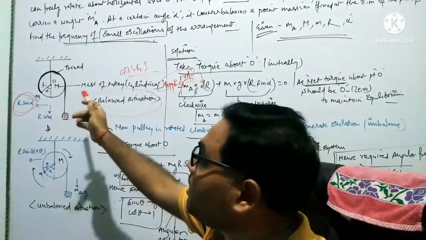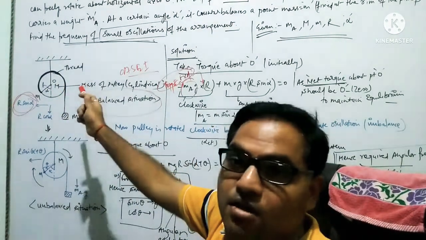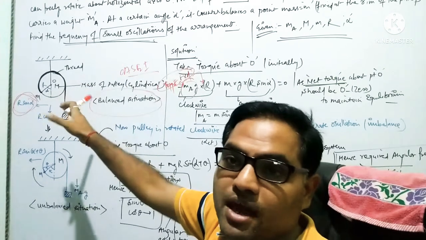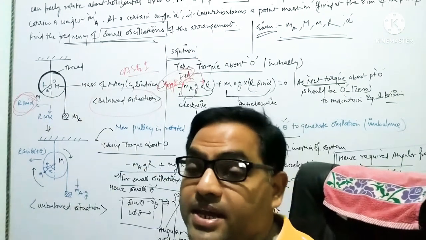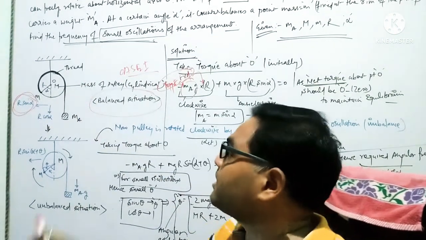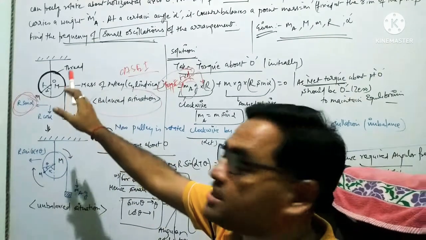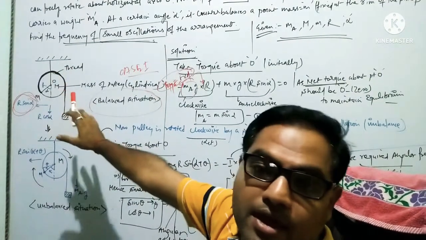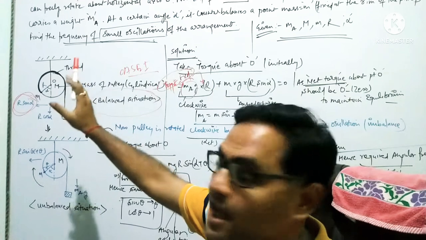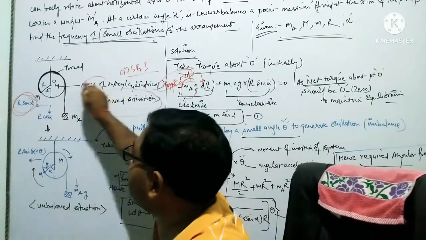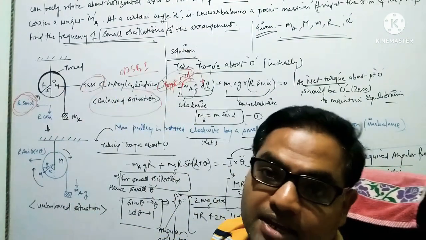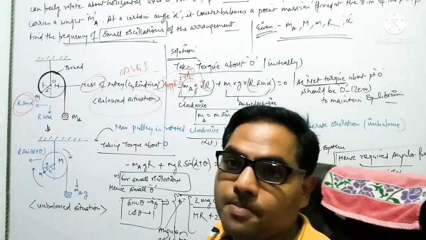So the torque of this pulley about the point O should be neglected, because we are calculating the torque on this cylindrical pulley, hence no encounter of the mass M, the mass of the pulley, in this equation in case of balanced torque.